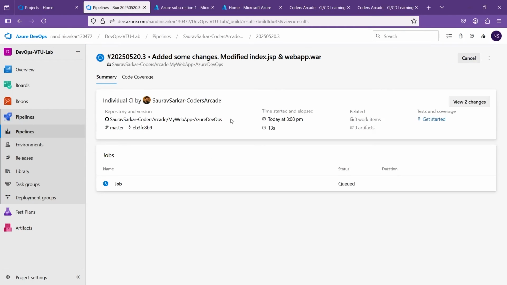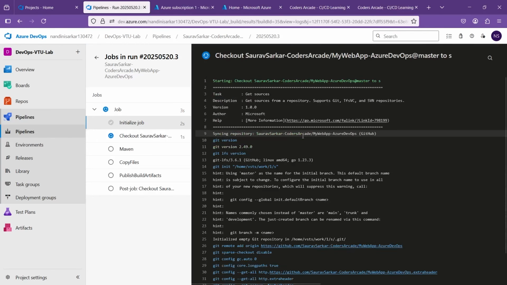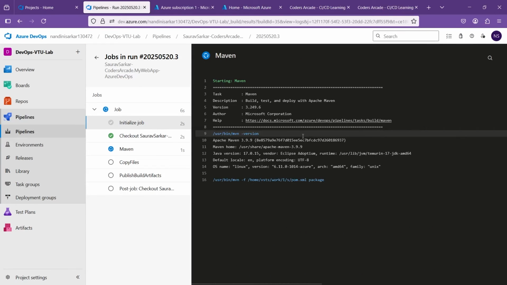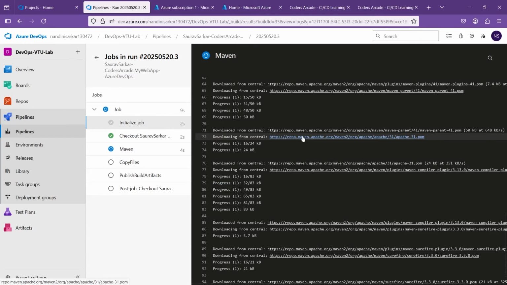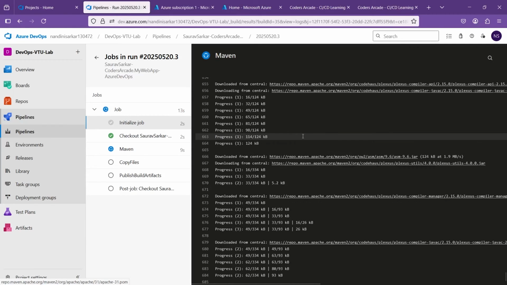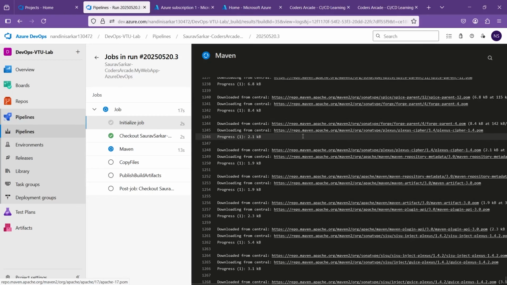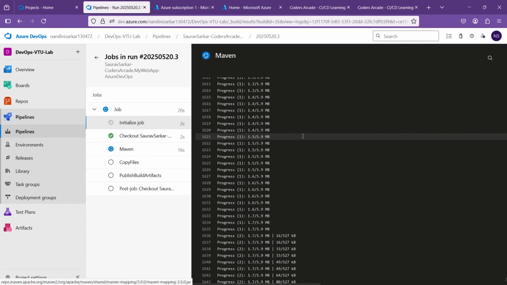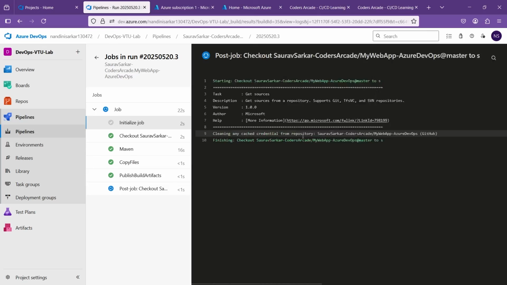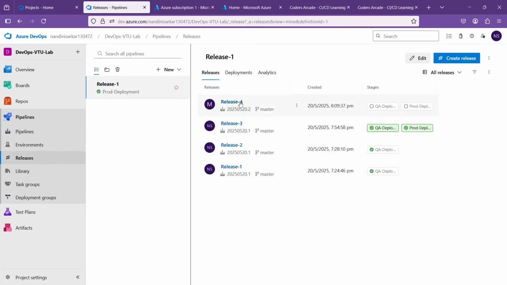Okay, let's open this. And now if you see the job has started now. Okay, so see how fast it happens now after starting, but it takes a little bit of time. Once you are having paid services, then this will be just a fraction of seconds. Okay, this happened, everything happened. Yes, this is done. Now let's go to the releases and see release number 4.